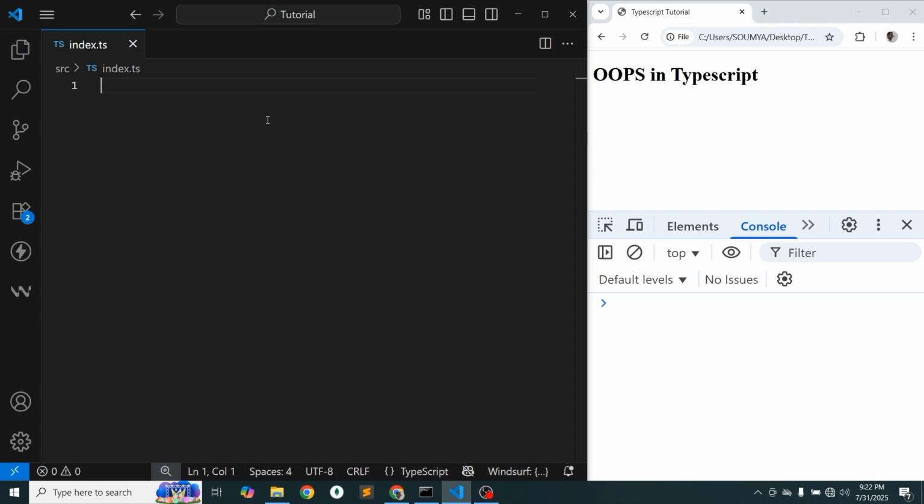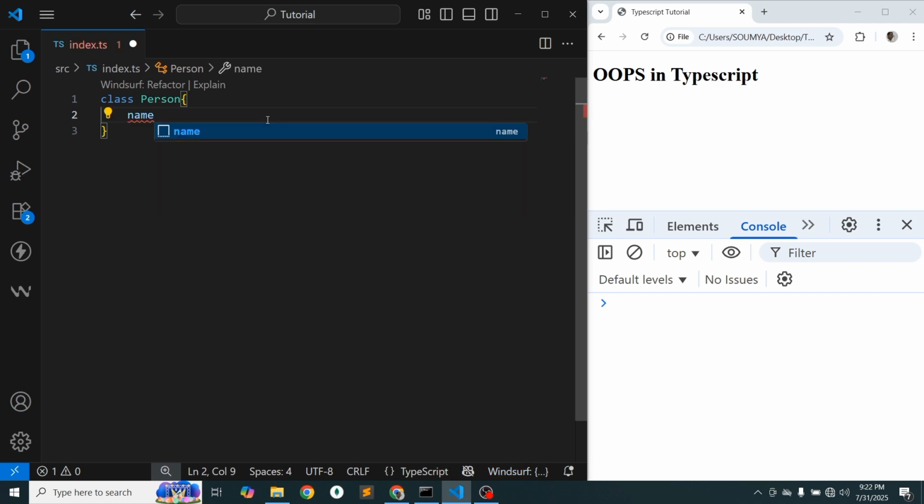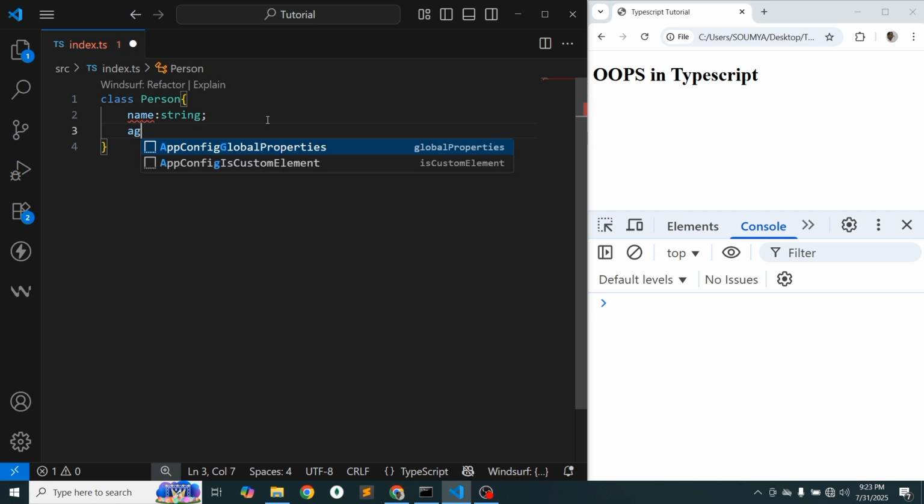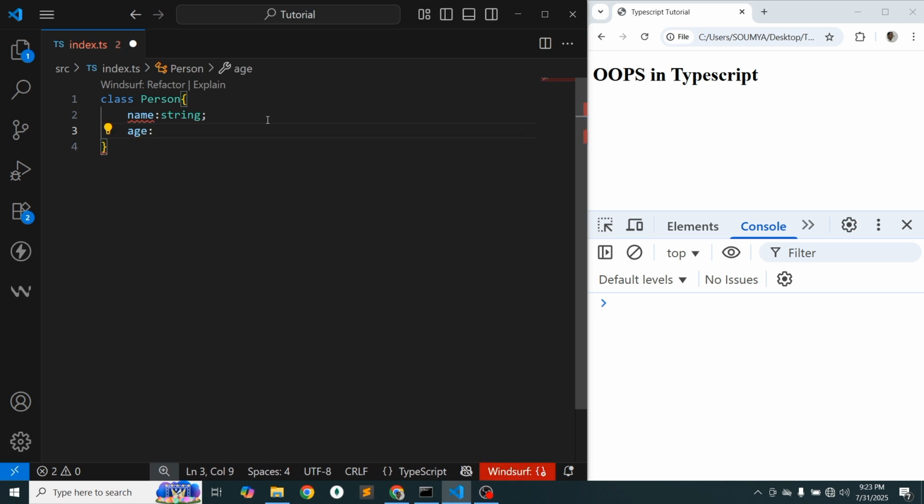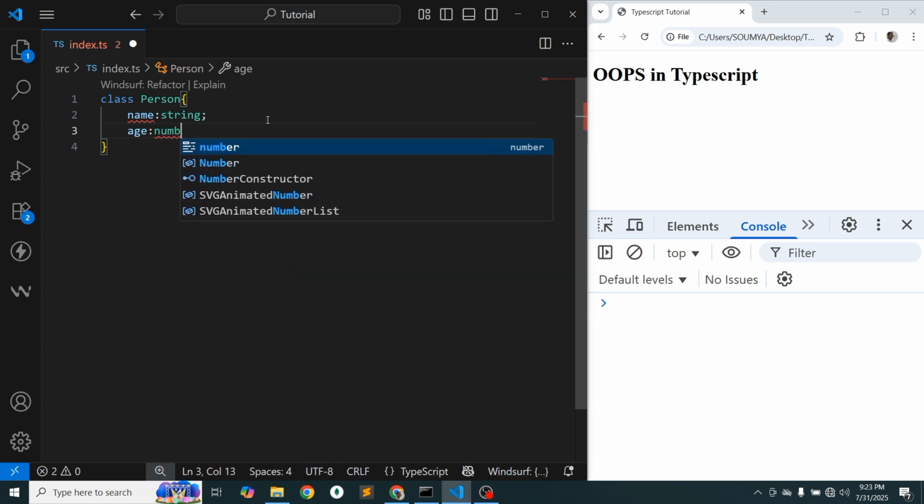To declare a class, we simply use the keyword class, and suppose Person is the class name. A class is a blueprint for creating objects with properties and methods, so there will be some properties and some methods. First of all, name is a property of the Person class, and the type is string. And I'm going to declare another one. Age is also a property of the Person class, and the type is number.